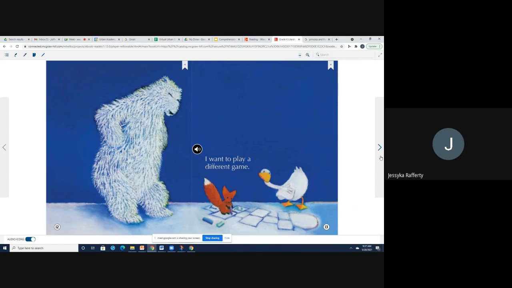We can see that the little fox is drawing some numbers. What do we think that they're going to be doing here? Look at Bear. Does he look like he's happy or sad right now? He has his arms on his head, on his hips. He's kind of looking at them. Goose is looking at the hopscotch like he's not sure what is going on.